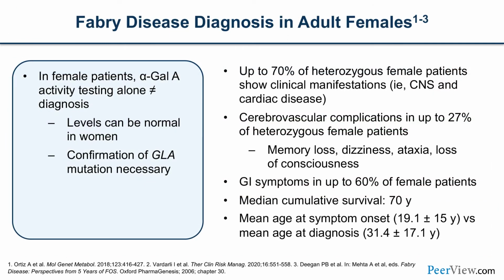So let's go over diagnosis of Fabry disease in a patient like Emily, which is an adult woman. So in females, alpha-Gal A enzyme activity testing alone will not clinch the diagnosis because of the way the disease is inherited. Females have 2 X chromosomes and one of them is abnormal. So the females can actually have quote unquote normal enzyme activity. So to confirm a diagnosis in females, we do have to do the mutation testing, the genetic testing.